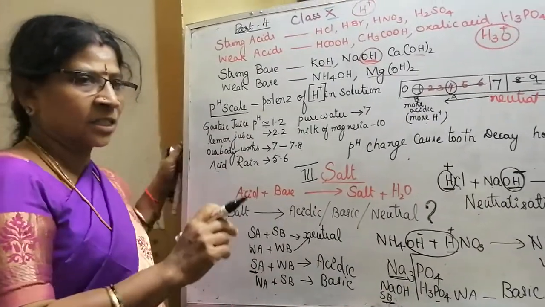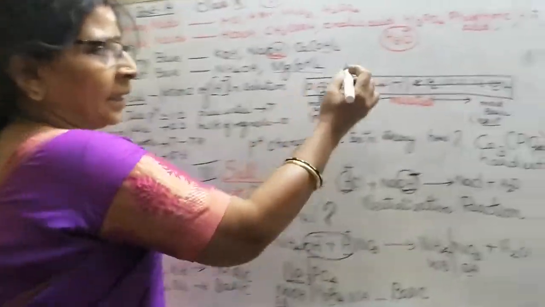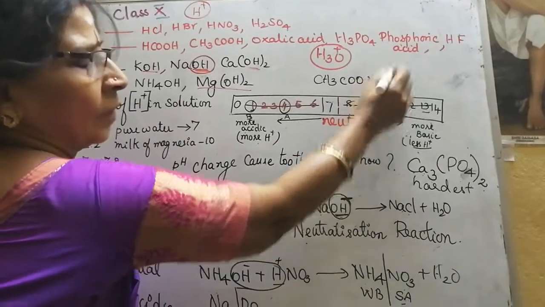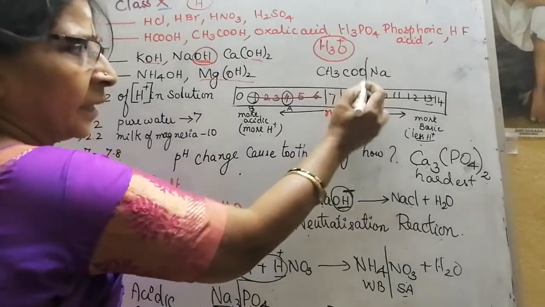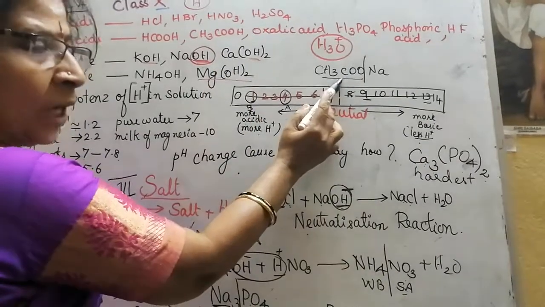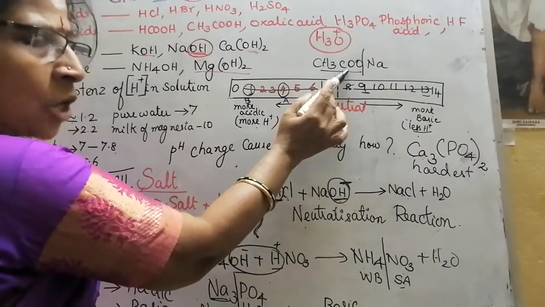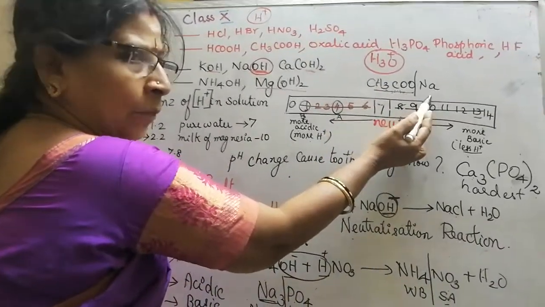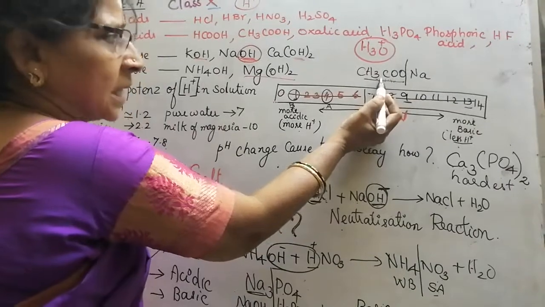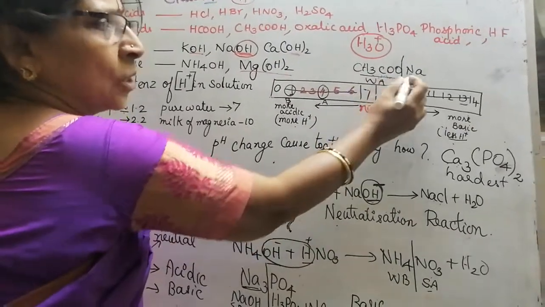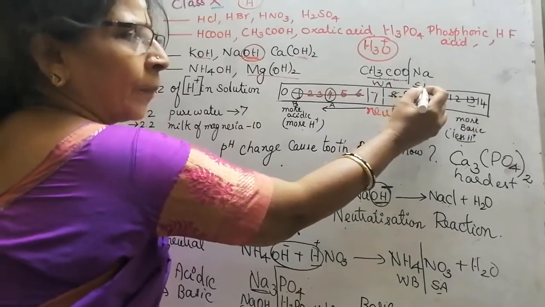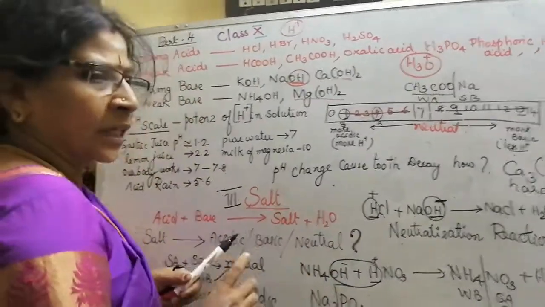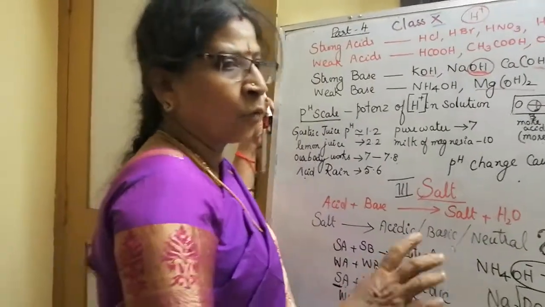Likewise, in the NCERT book they have given many salts, and you are supposed to identify whether the acid or base is strong. Now I am writing sodium acetate. Can you identify which is strong and which is weak? Divide it. Here it is acetic acid. Only in salts formed from organic acids, the acidic part comes first and the basic part comes at the back. Acetic acid is a weak acid. Sodium hydroxide is a strong base. So what will be the nature? Basic in nature.